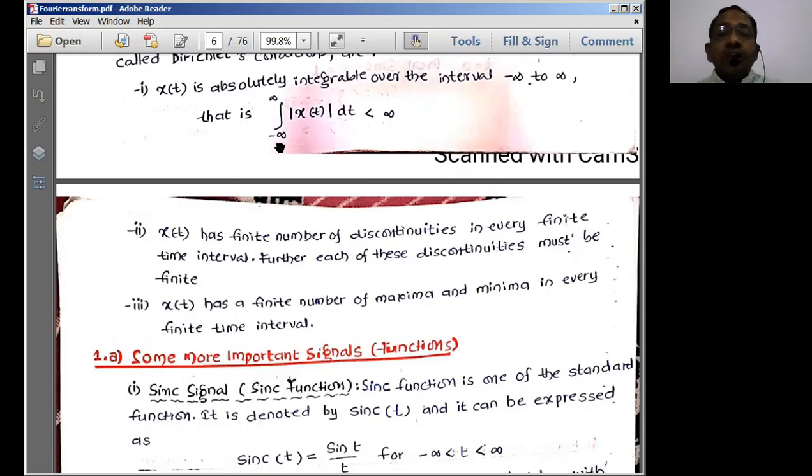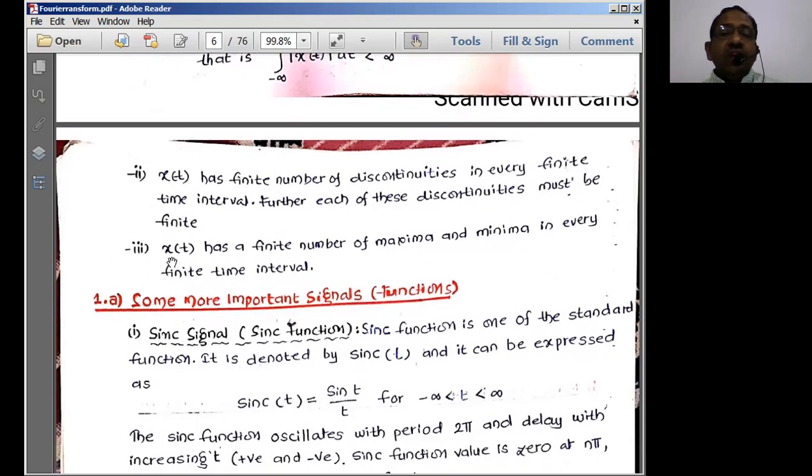Finite means certain limits we consider, and those limits are going to be the final limits for the system. So please keep in mind this simple change. Simply adding 'in every finite time interval' makes it a Dirichlet condition for the Fourier transform representation.